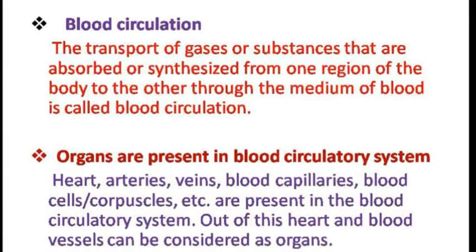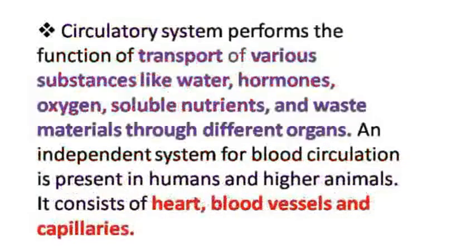The second thing we should know, students, is the organs present in our blood circulatory system. There are many organs present in our circulatory system. First is the heart, second is arteries, third is veins, fourth is blood capillaries, and fifth is blood cells, also called corpuscles. Out of these, students, the heart and blood vessels can be considered as organs.